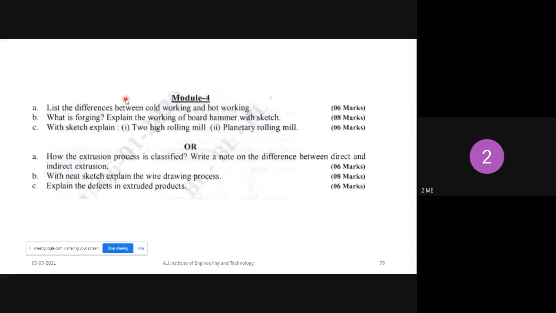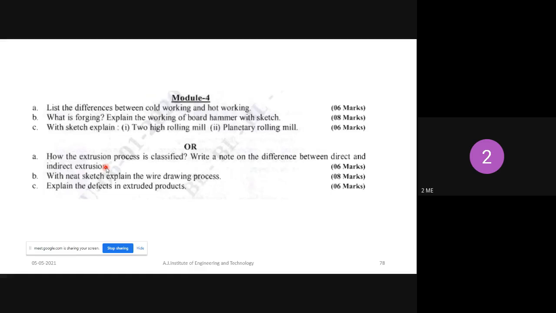So it is there in the textbook, you just refer. And the next question is, with a sketch explain two high rolling mill and planetary rolling mill. These two concepts we already discussed in the last class. Next, how are the extrusion processes classified? Write a short note on the difference between direct and indirect extrusion. Very simple, we just now discussed the difference between direct as well as indirect extrusion.